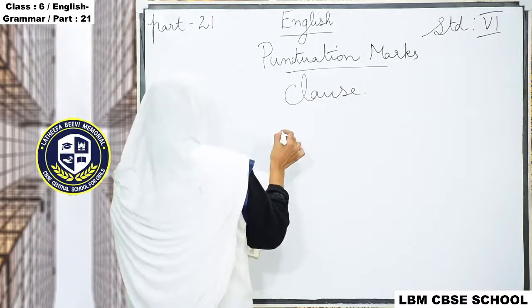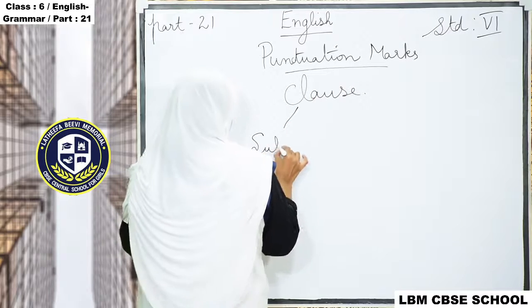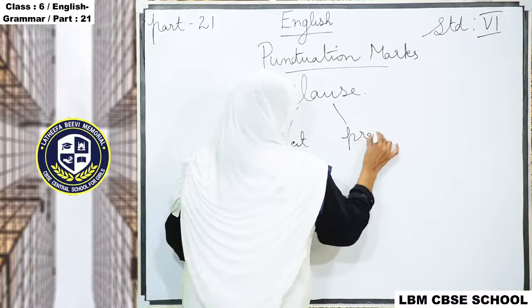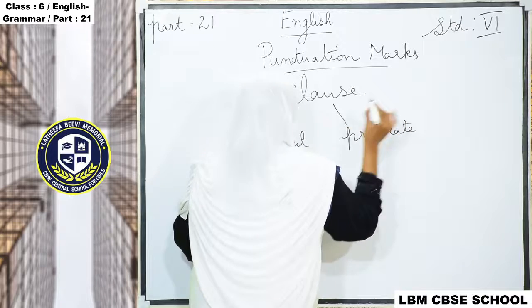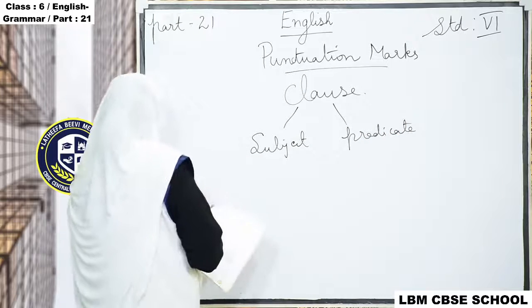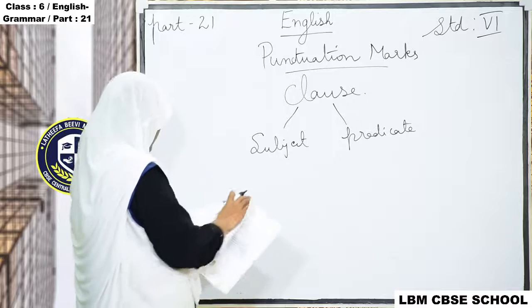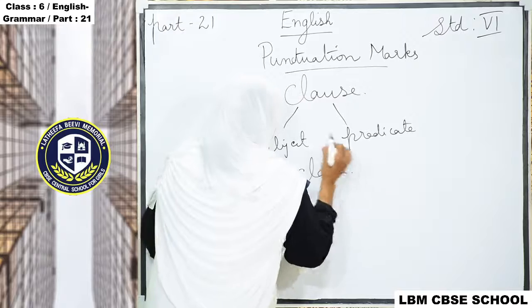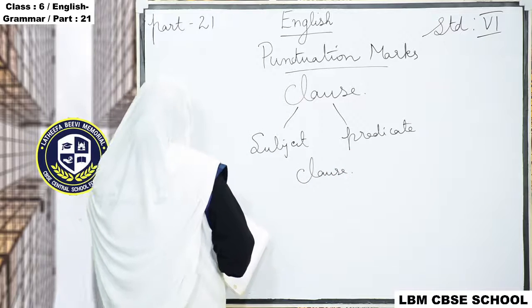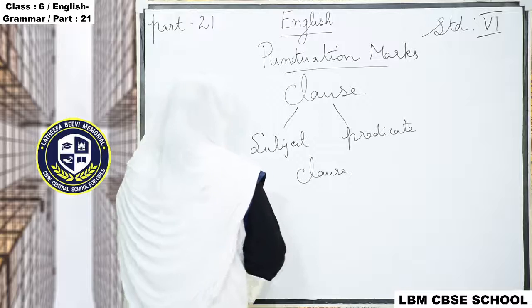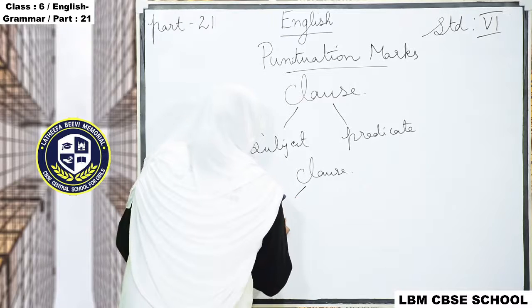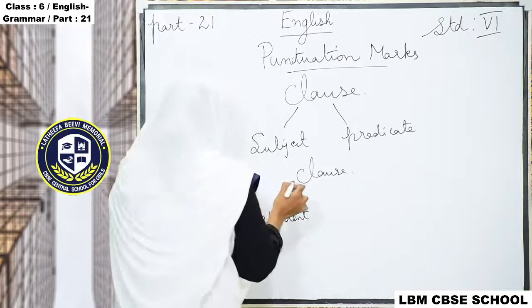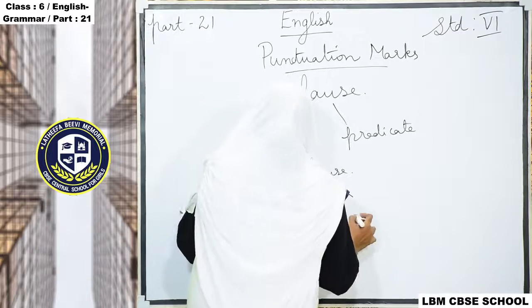A clause has subject and predicate. Okay, clauses are of two types. What are the two types? Dependent and independent.